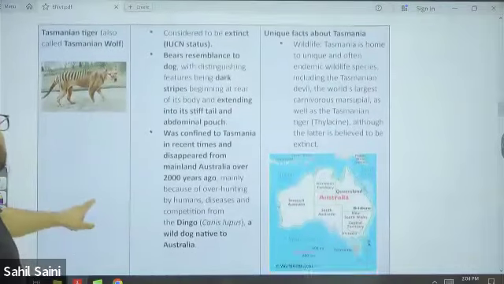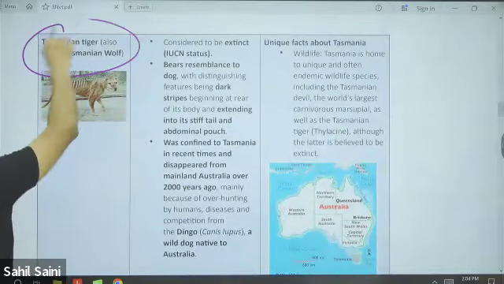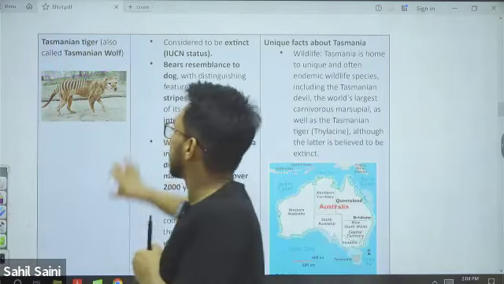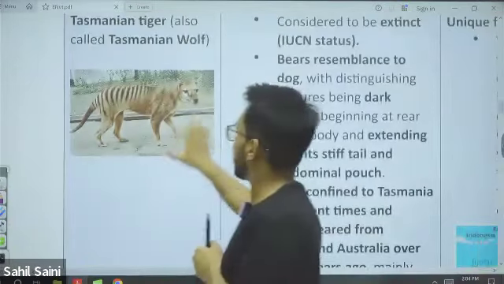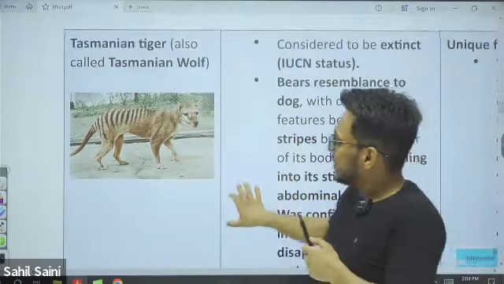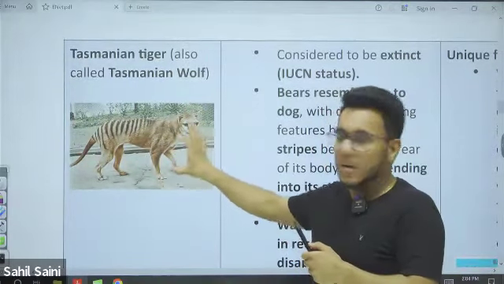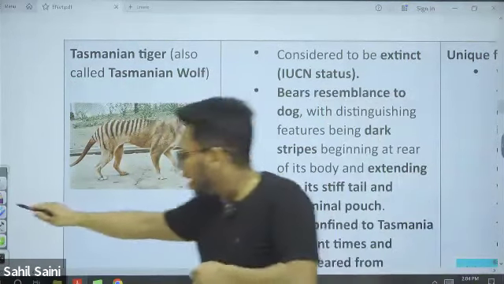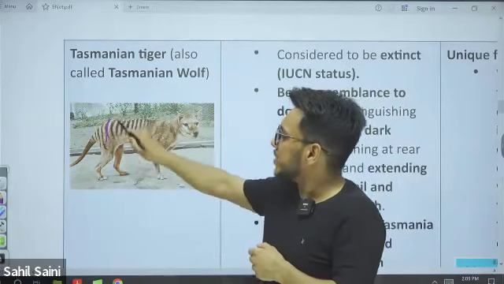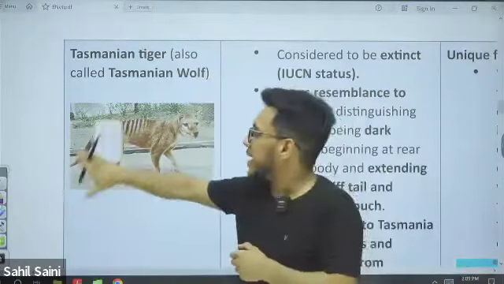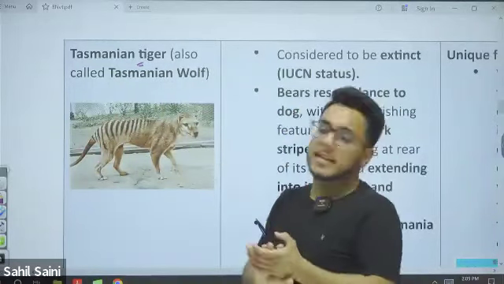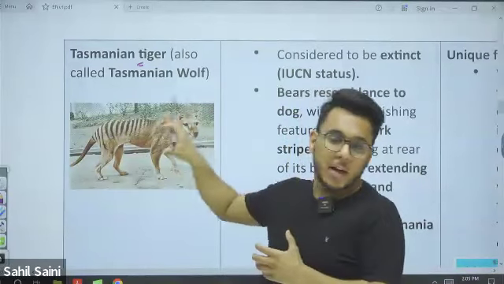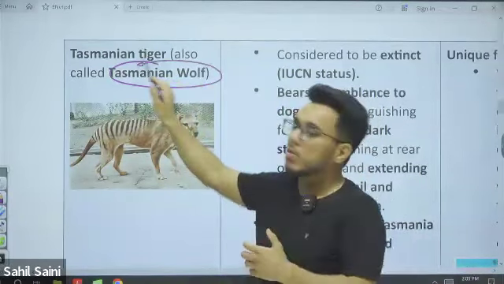Now, moving to the next one. Tasmanian tiger, Tasmanian wolf. This particular animal is very mischievous. It is called a tiger and a wolf, but it looks like a dog. Why is it called a Tasmanian tiger? It is because of the stripes on its body. But physically, it appears more like a wolf and a dog, so it is also called the Tasmanian wolf.